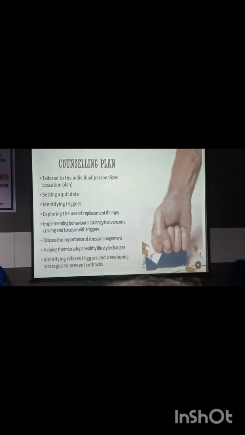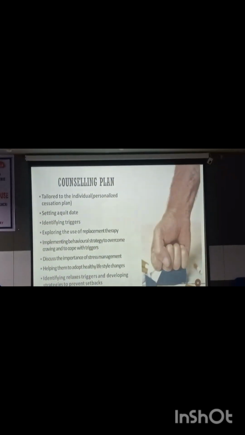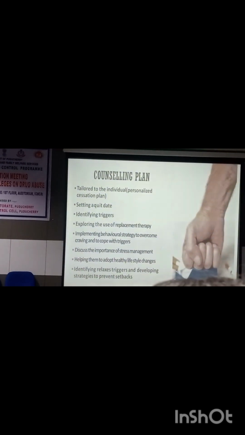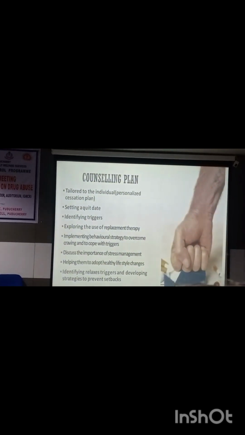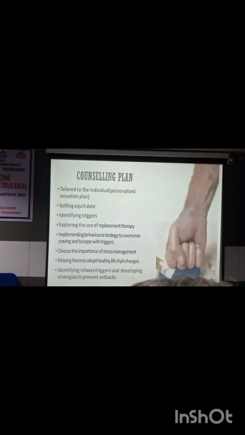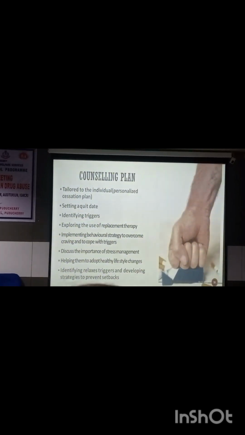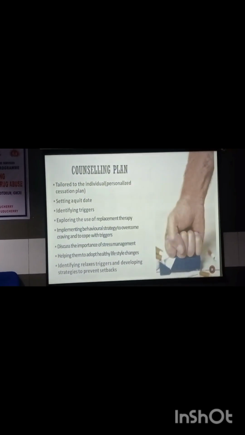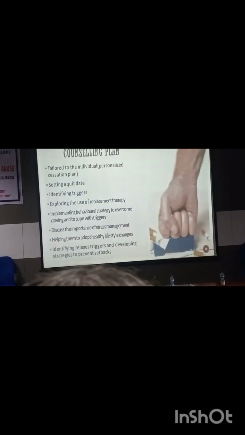Counseling plan: it is tailored to each and every individual, a personalized approach, and we need to set a quit date if they are using tobacco products. We need to identify the triggers, explore the use of replacement therapy, and if they are using cocaine, identify what replacement therapy can be given for that. Implement behavioral strategies and discuss the importance of stress management. If stress is what is triggering them to use tobacco or alcohol, we need to discuss stress management and help them adopt a healthy lifestyle.